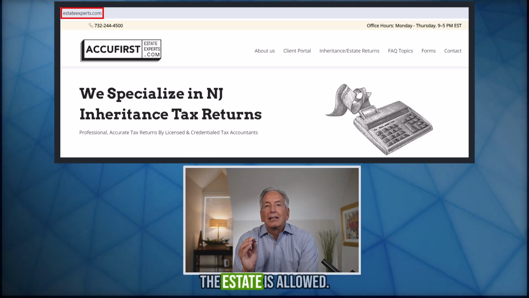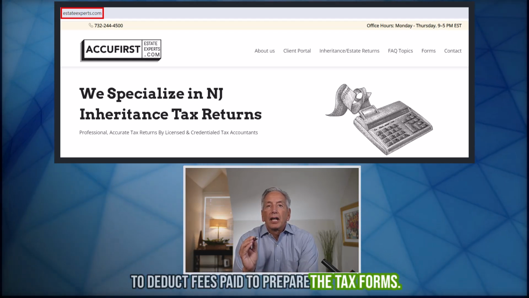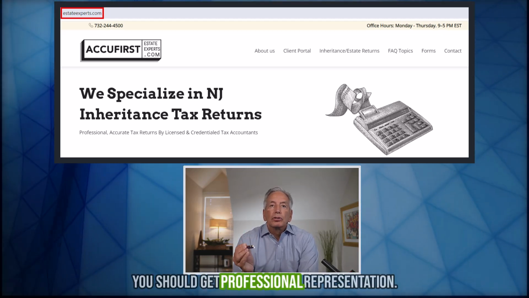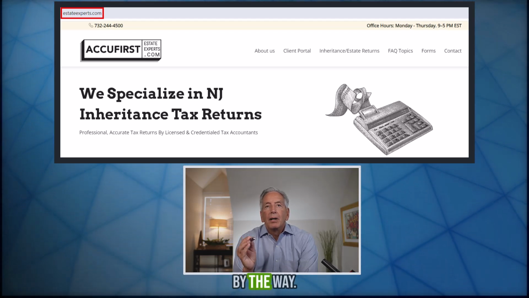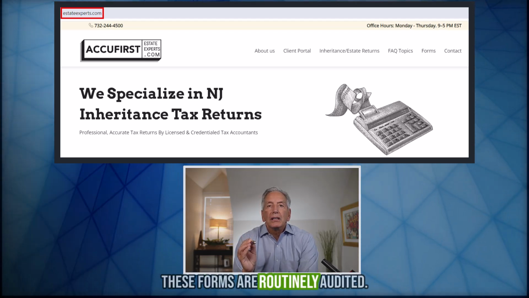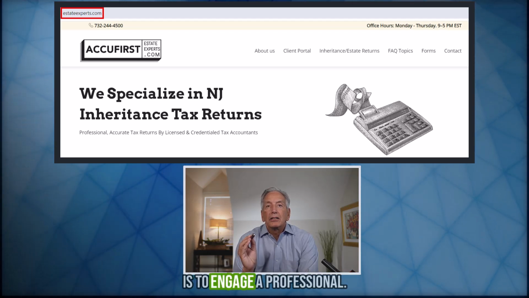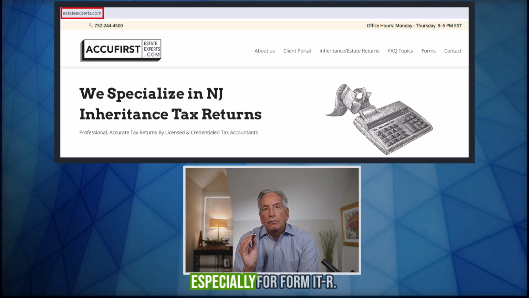The estate is allowed to deduct fees paid to prepare the tax forms. Whether you hire our firm or someone else, you should get professional representation. By the way, these forms are routinely audited by the New Jersey Inheritance Tax Section. The smart move is to engage a professional, especially for Form ITR.